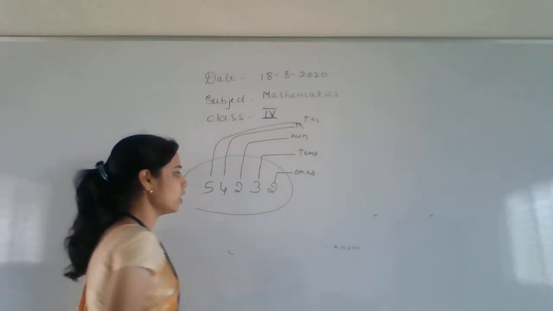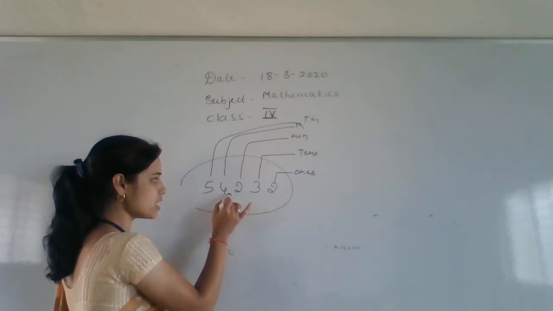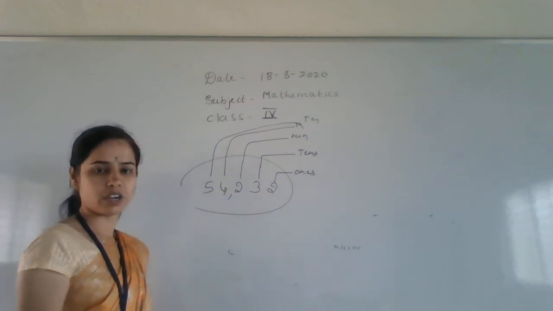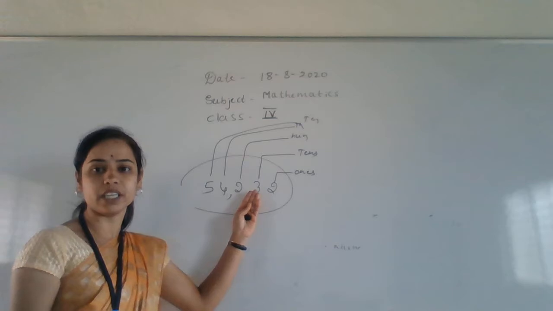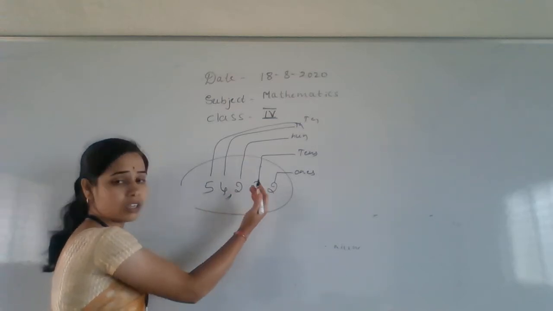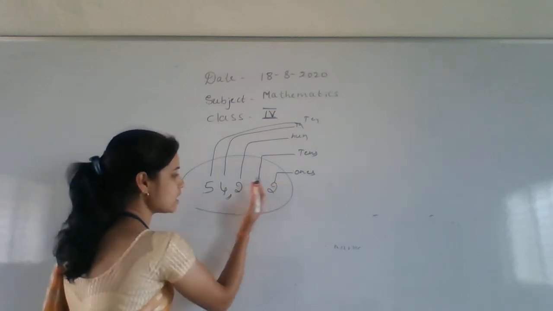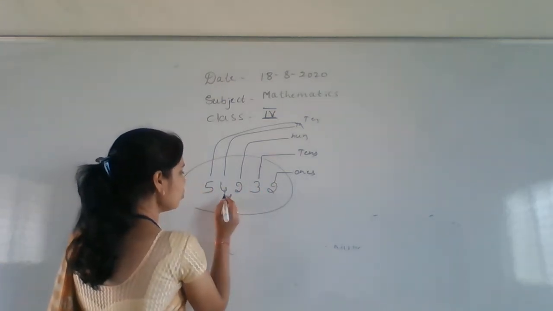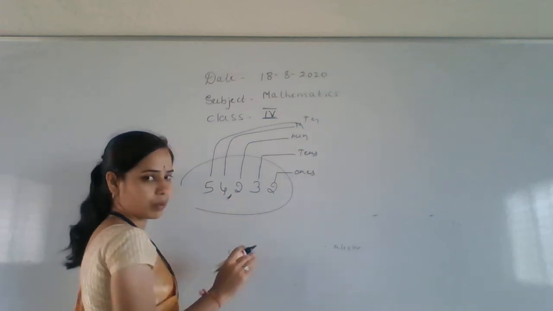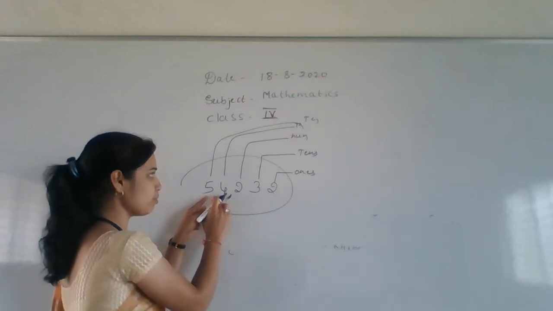Do you know how to do this? After 3 digits you have to keep your point, children. While you are reading, start to keep a point after 3 digits from the right side. After 3 digits: 1, 2, 3, keep it. 54,000.